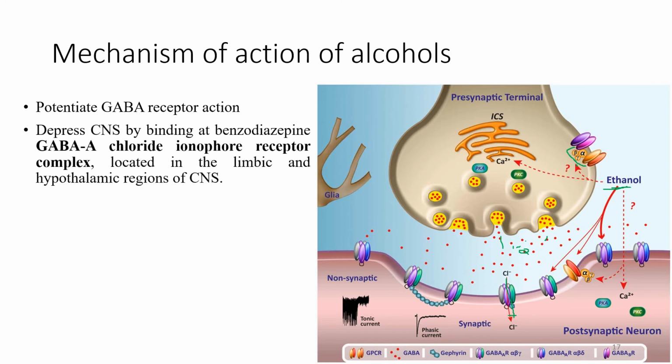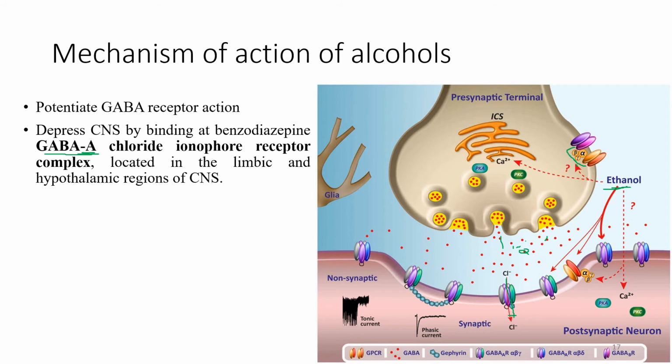One thing that is different: it is mentioned that it depresses the benzodiazepine GABA A chloride ionophore receptor complex, located in the limbic and hypothalamic region of the CNS.